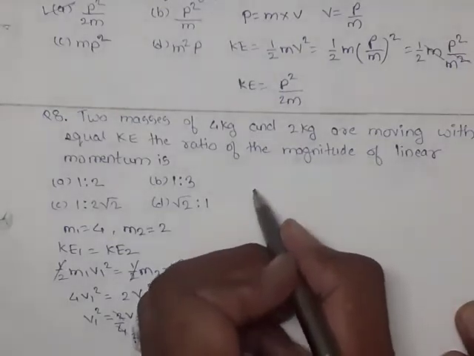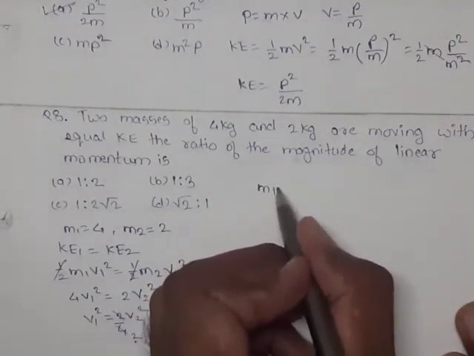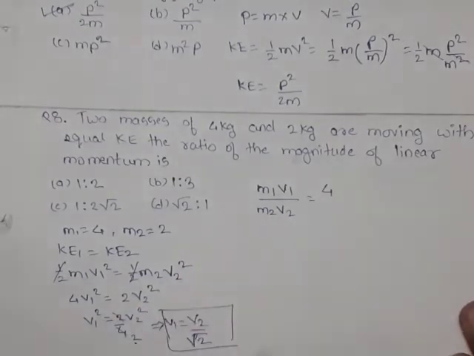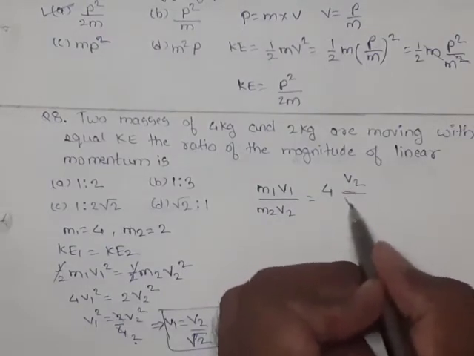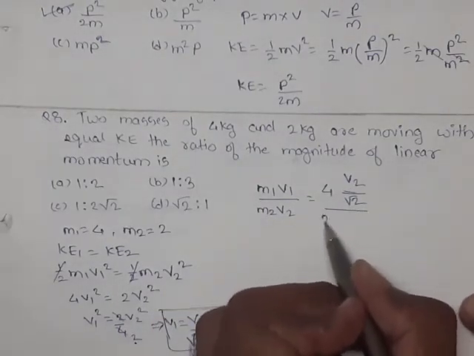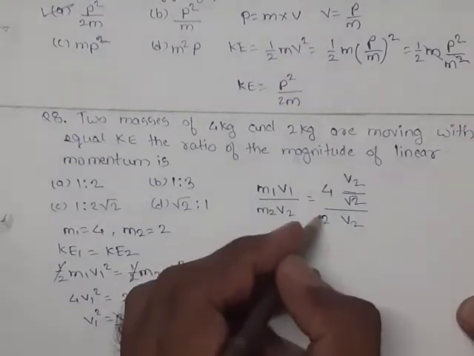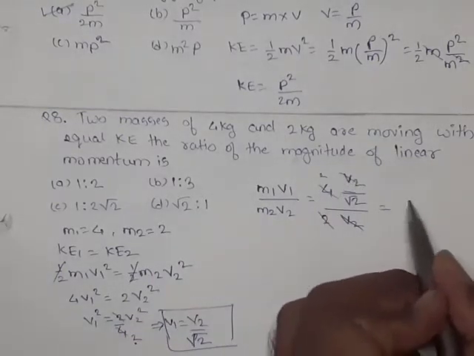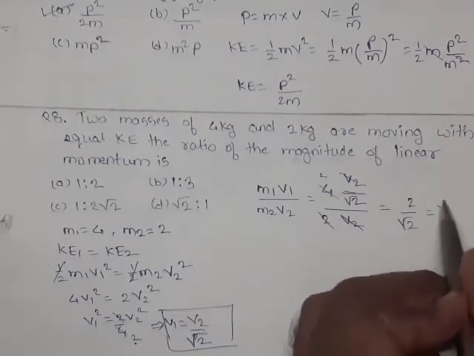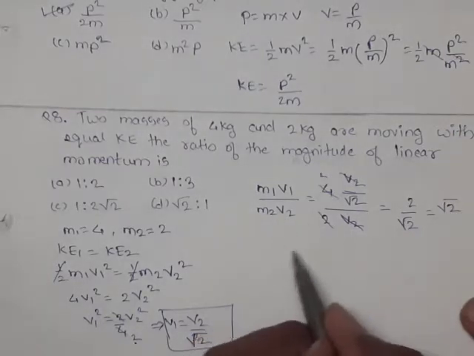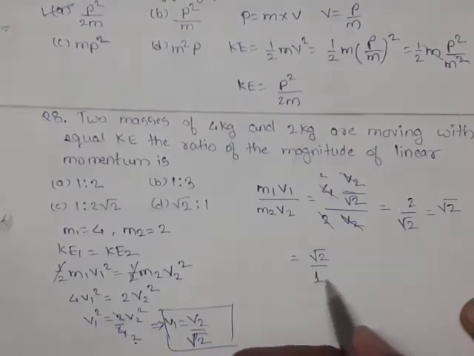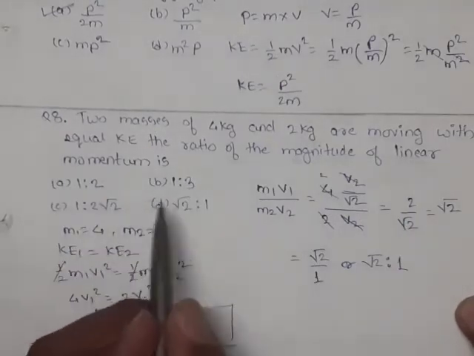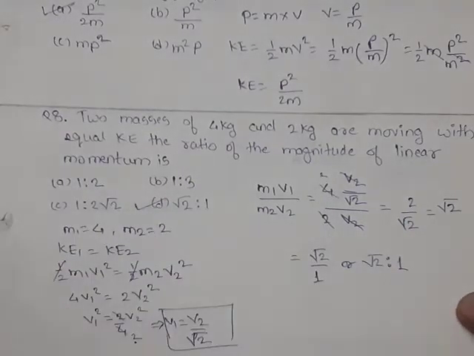Now you have to take the ratio of momentum. The ratio of momentum is nothing but m1 v1 upon m2 v2. m1 value is 4, v1 value is v2 upon root 2, value of m2 is 2, and this v2 is written as it is. This 4 and 2 become 2, this v2 gets cancelled, it is now 2 upon root 2, or it will be just root 2. Therefore the ratio of their momentum is root 2 upon 1, or root 2 is to 1. So from these four options, option D, the ratio of their momentum is root 2 is to 1.